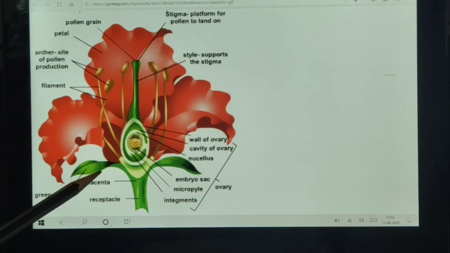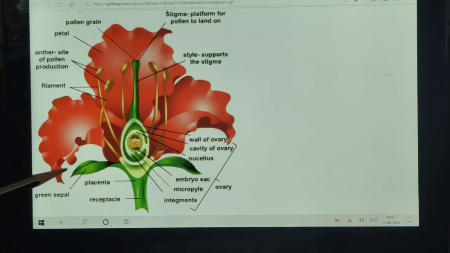This green whorl is known as sepal. Red, yellow, orange or any other color is known as petal, and the whorl present below this colored part, which is green in color, is known as sepal.